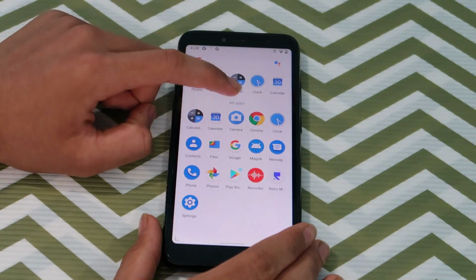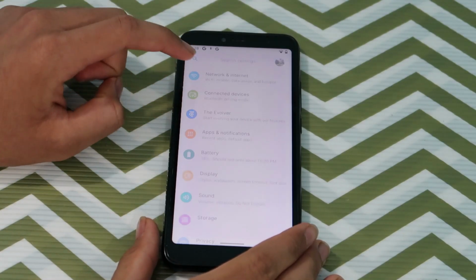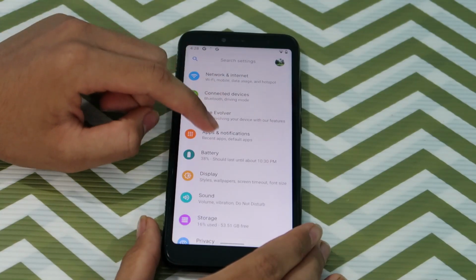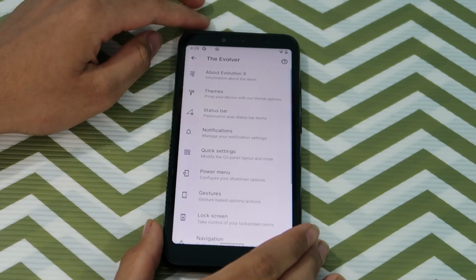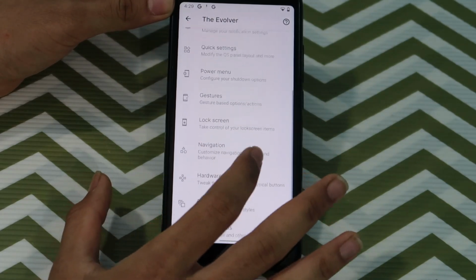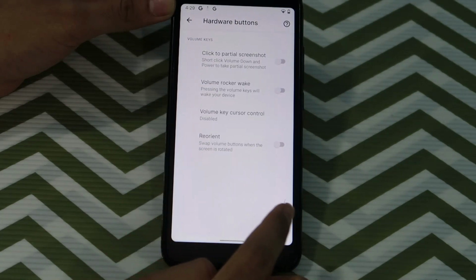So let's take a look at the settings first. So this is the layout of this ROM. This is the evolver where you can just customize your hardware and all. You can see the hardware buttons and all.